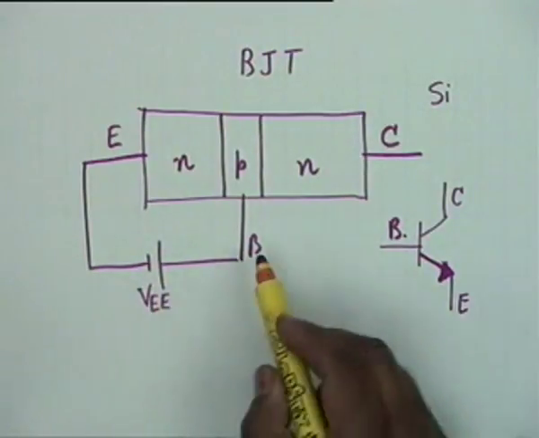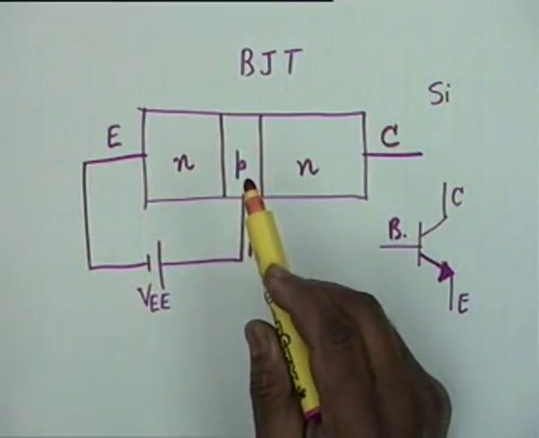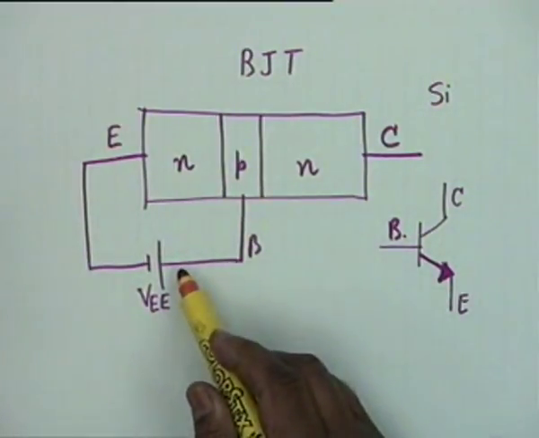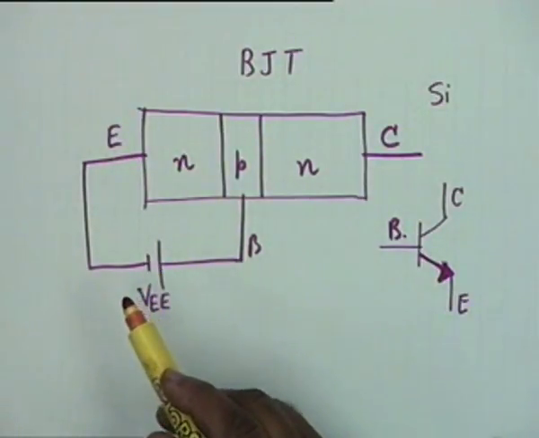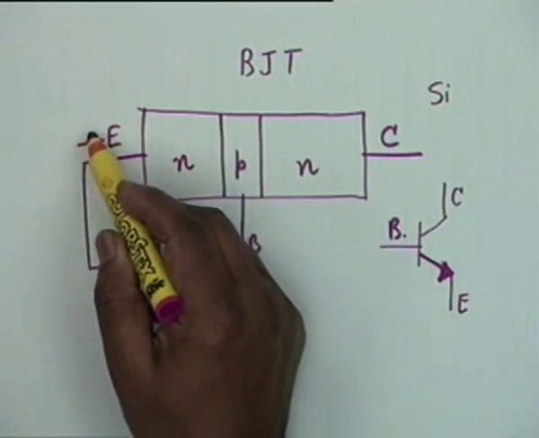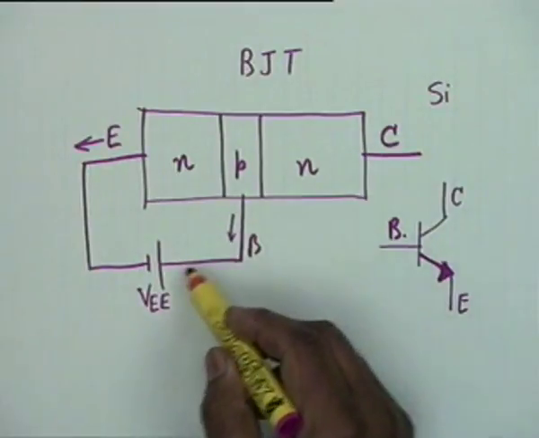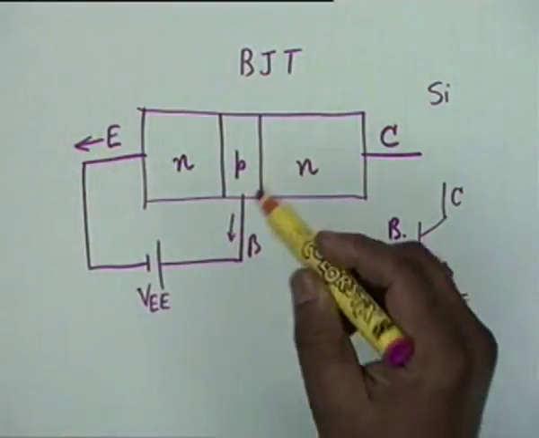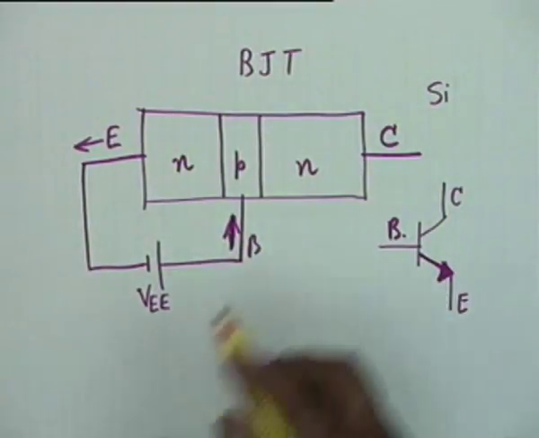A power supply has to be connected so that the emitter base junction is forward biased. Forward bias means P should be connected to the plus supply and N should be connected to the negative supply. Then what happens to the current? The current naturally comes like this, and then goes to the battery. I am sorry, it goes like this, it goes up from the base.